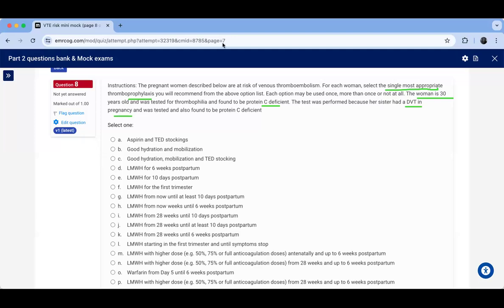So what do you think we will offer her as a recommendation? Of course, this lady now has a score of 3 plus 1, which equals 4. And the rule says, if it is 4 or more, start from the beginning of the antenatal period until 6 weeks postpartum, right? So please find an option that matches the answer. Okay, so let's find it together. From now, okay, from now it's fine. Until 6 weeks postpartum, okay?